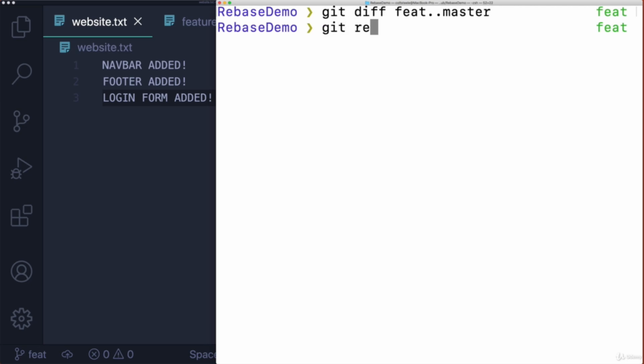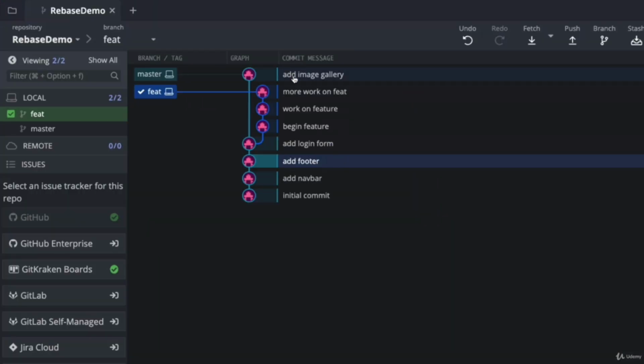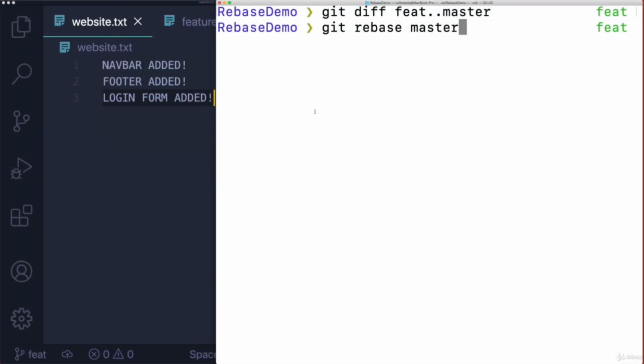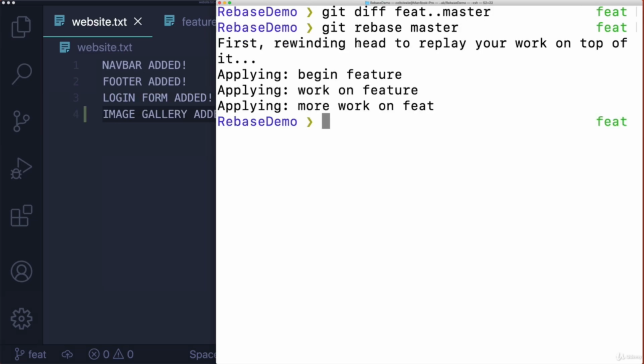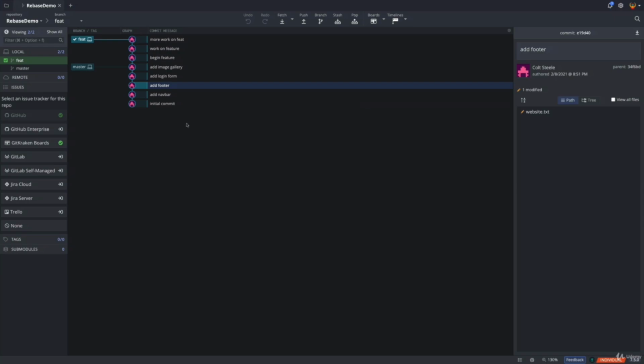So I'm going to rebase, git rebase master. I'm on the feature branch. Okay, so this is the current structure, what we see. And git rebase master, here we go. Rewinds head to replay our work. And this is what we end up with.